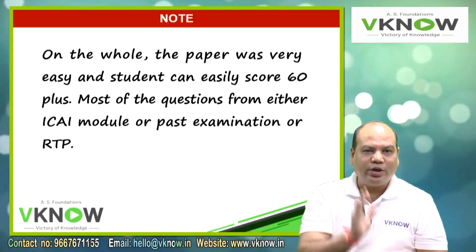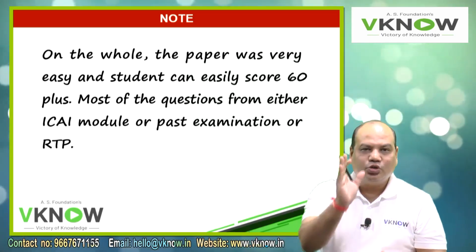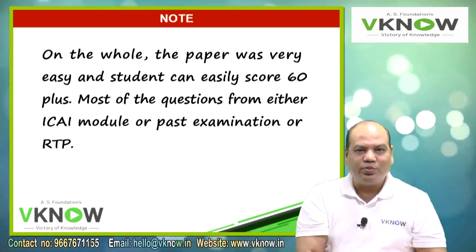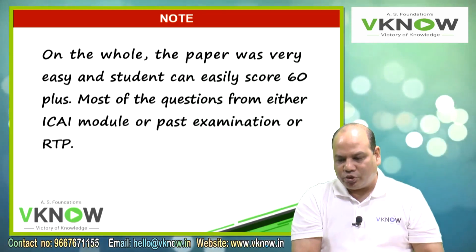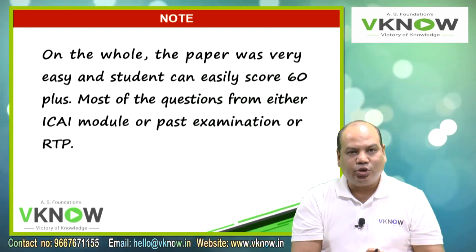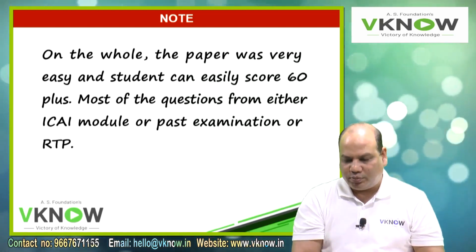Then the inventory problem was very easy. Basic diluted EPS was very easy. Stock appreciation right. These 4 questions are there in your CA IPCC or intermediate also. Most of the questions were either from the ICAI module or past examinations or RTPs.